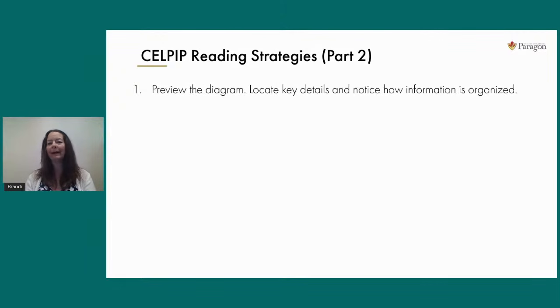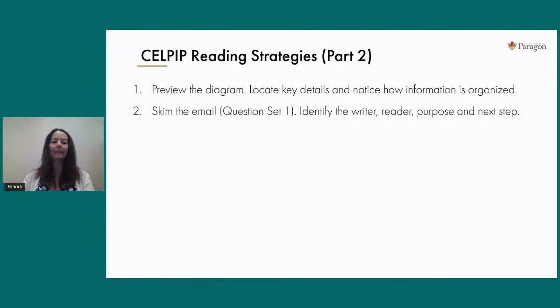You'll notice the pattern. We saw immediately that the locations were at the top, then the prices, then a small write-up of details, and then the dates at the bottom. You'll see those patterns, and then you'll know exactly where to look in the diagram when you start answering those questions. That previewing of the diagram takes 10 to 15 seconds maximum. You don't want to spend a lot of time there. You want to get right over to the email.